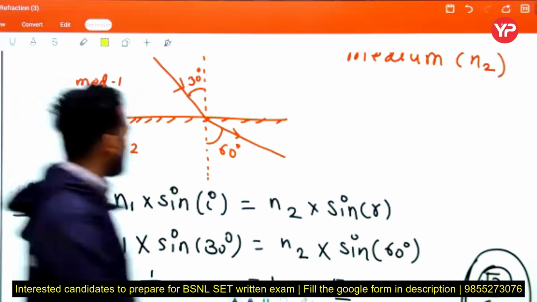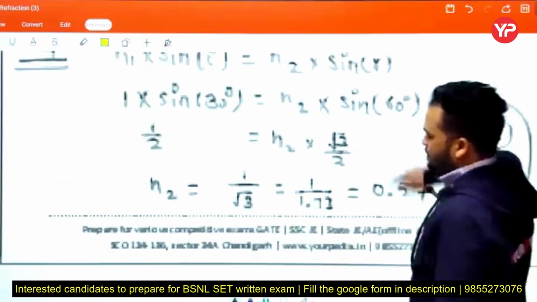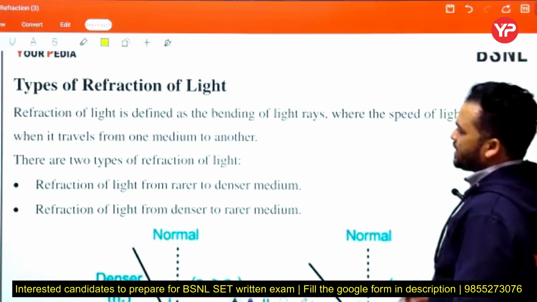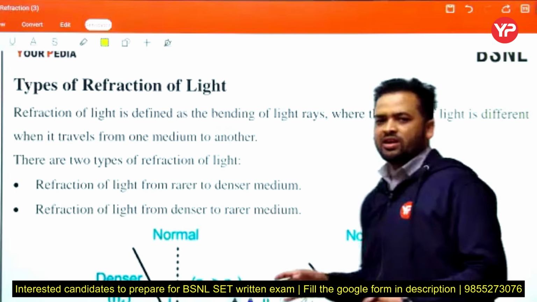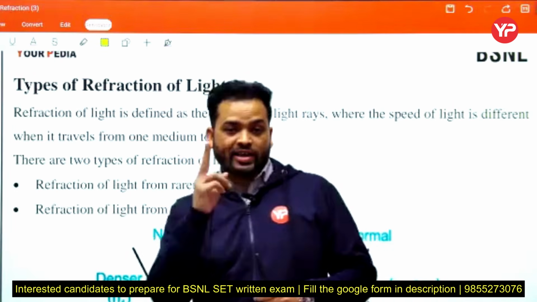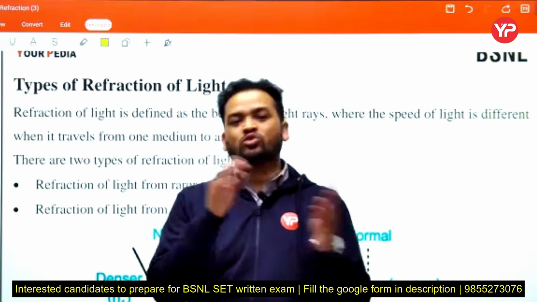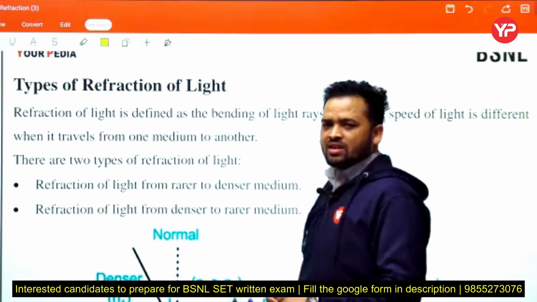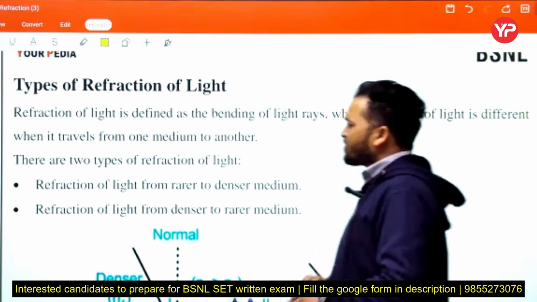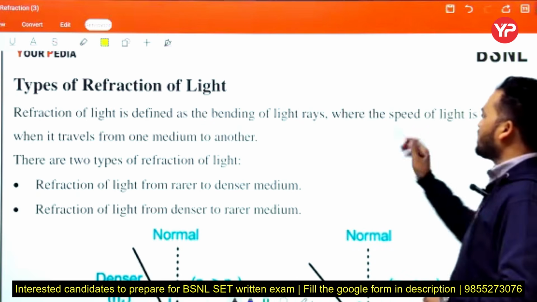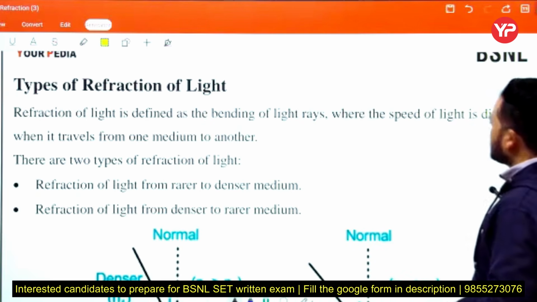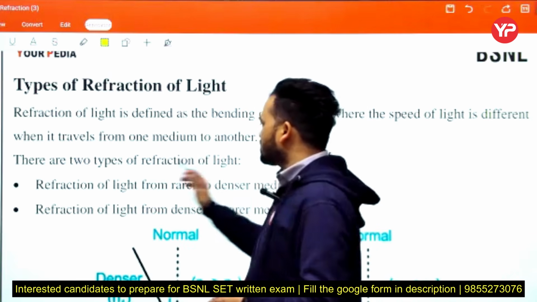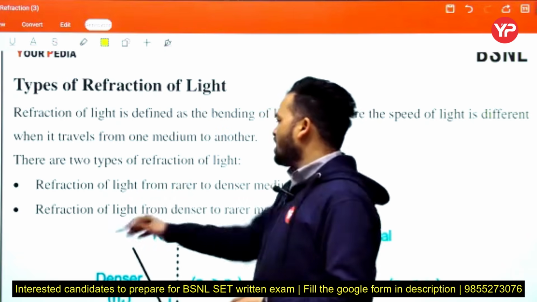Next, this is the basic problem: types of refraction of light. These are the basic points. Up to here, we discussed the two cases when light travels from rarer to denser and vice versa. We will read it out fast. Refraction of light is defined as the bending of light rays where the speed of light is different when it travels from one medium to another medium. There are two types of refraction of light: from rarer to denser medium and vice versa.